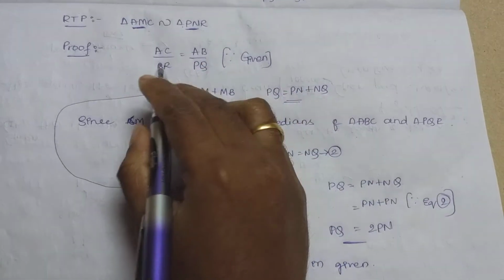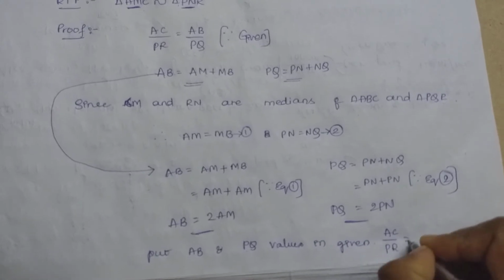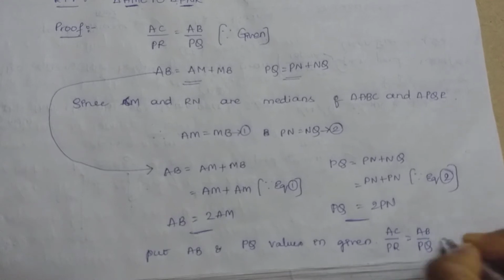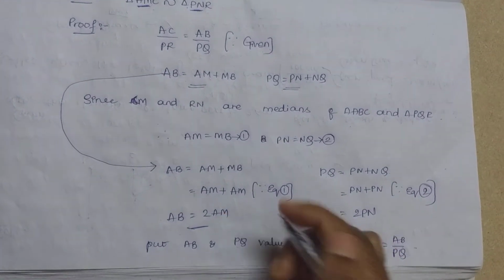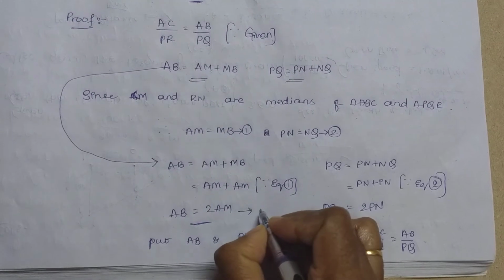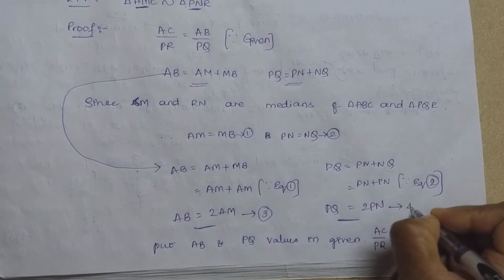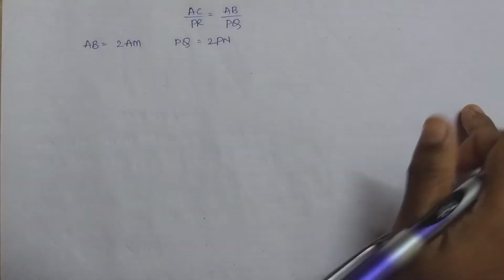Given means in the given, AC by PR equals AB by PQ. So here AB equals 2AM, I am putting it as equation 3, and PQ equals 2PN, I am putting it as equation 4. Let's continue this in the next page.